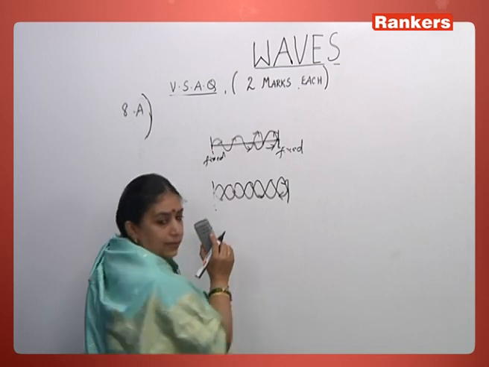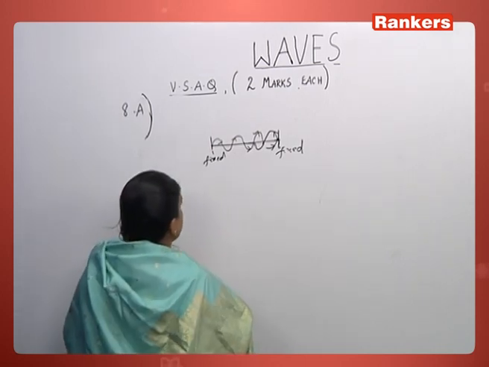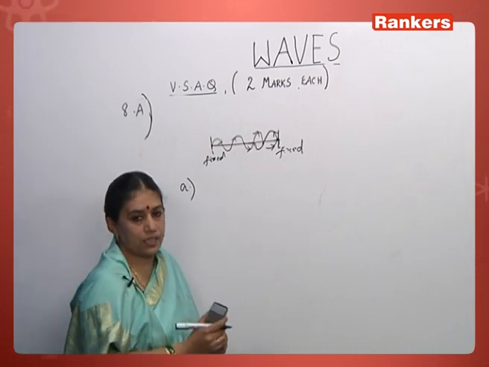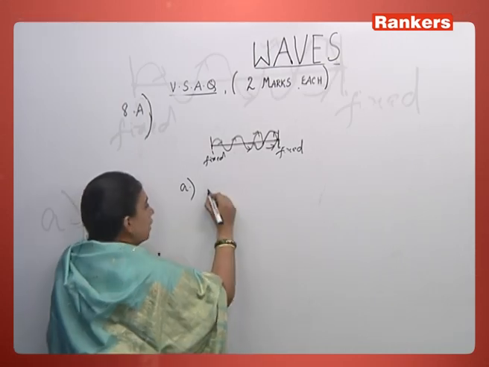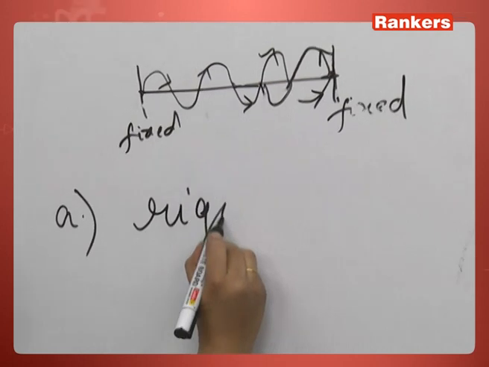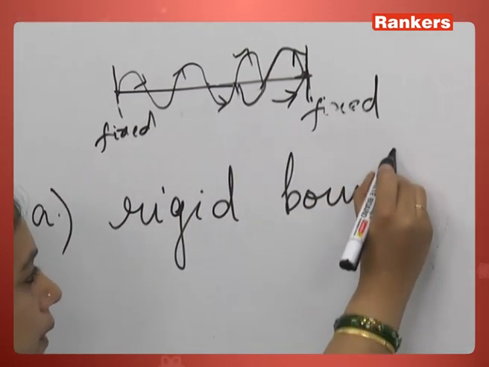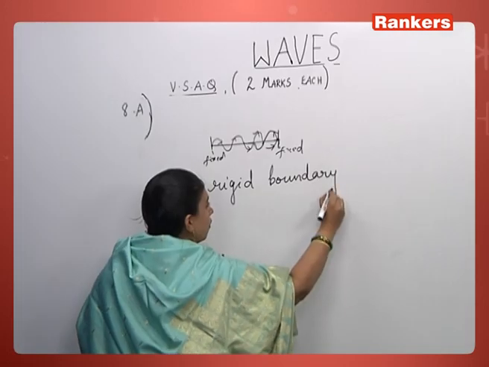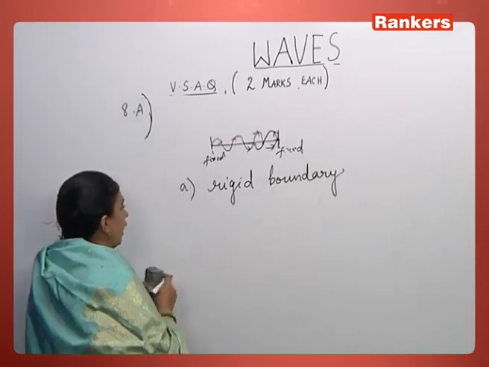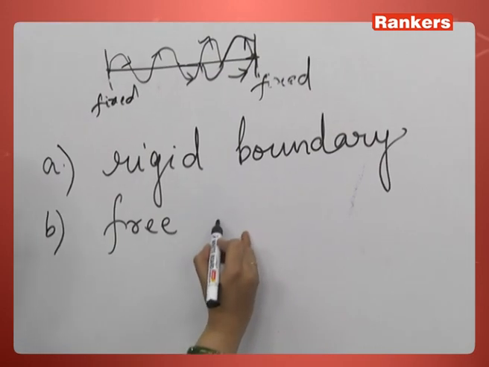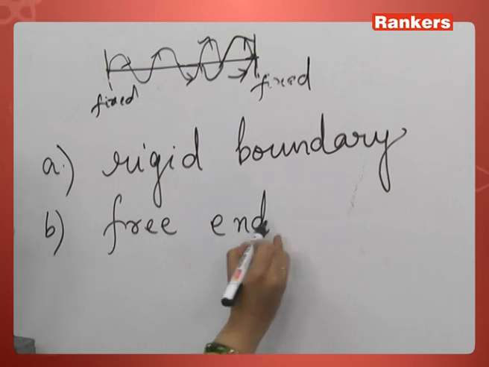This reflection takes place mainly under three conditions. First, a rigid boundary. Second, a free end or free boundary.